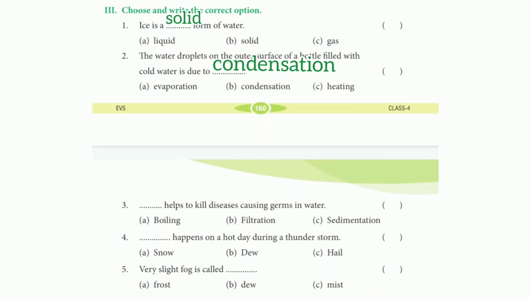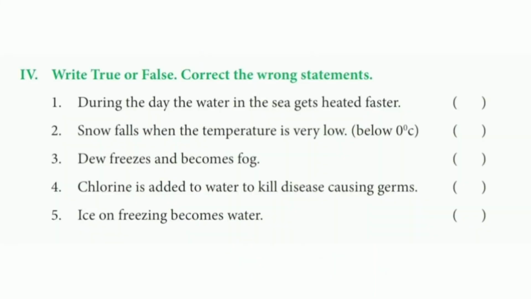As we know, filtration and sedimentation only takes care of the dust and dirt particles. What kills the disease causing germs is boiling. Number 4. Dash happens on a hot day during a thunderstorm. Hail. Number 5. Very slight fog is called mist. We also have a true or false section. Let's look at that.